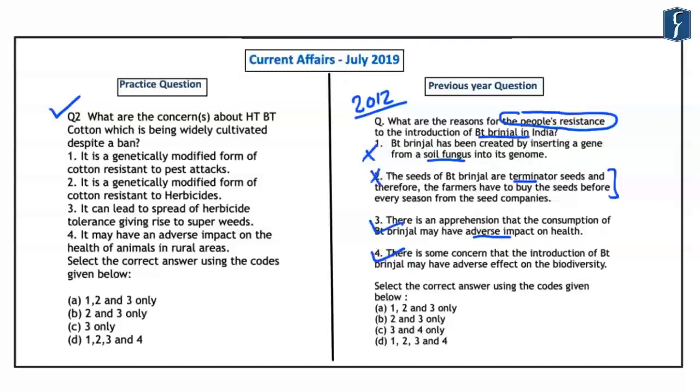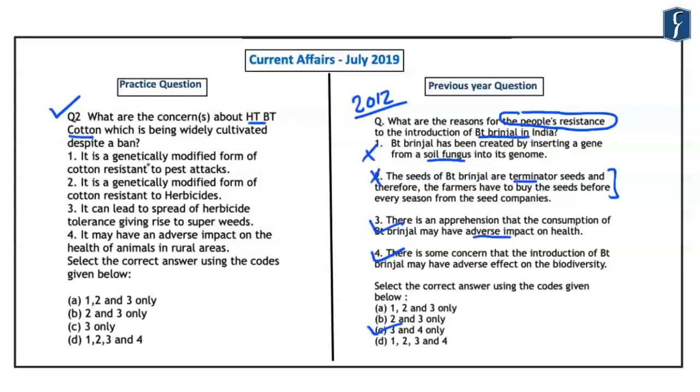1 was specifically incorrect because the BT is created by introduction of a gene which has been taken from soil bacteria and it is not taken from soil fungus. And it is also not a terminator seed. So this means that it can again be utilized for the next crop. Now the correct answer here was 3 and 4 only, that is C. Now if you look at this question that we have formulated based on the HTBT cotton, it reads, what are the concerns about HTBT cotton which is being widely cultivated despite a ban?